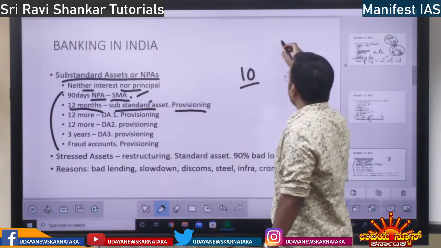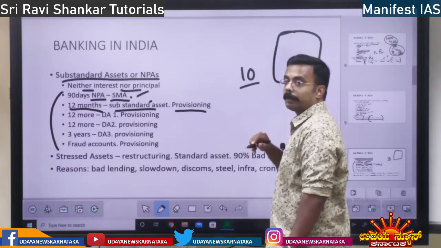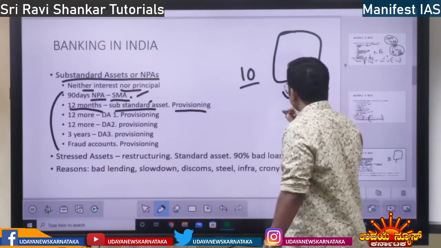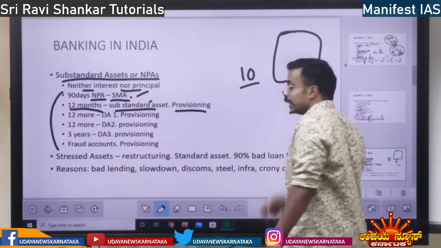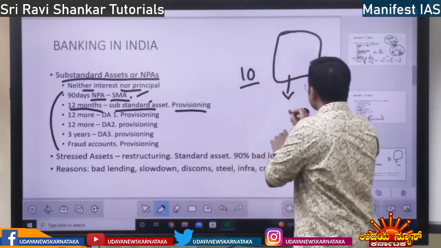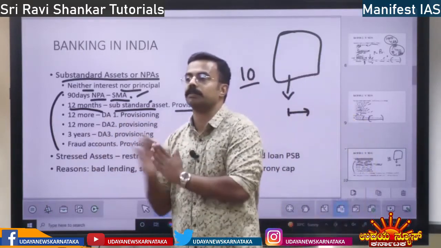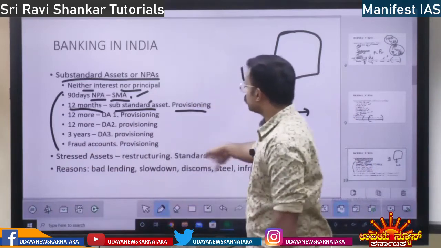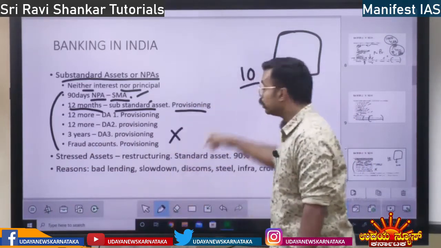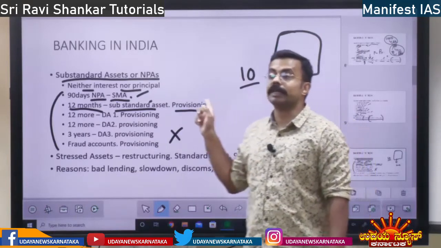Provisioning means, the bank has total capital. Out of the bank's total capital, some percentage of the money will be set aside. Because it is the bank's own capital, some percentage of capital will be set aside elsewhere. Why? Because if you fail to repay the loan, it has to be reimbursed by the bank's capital.